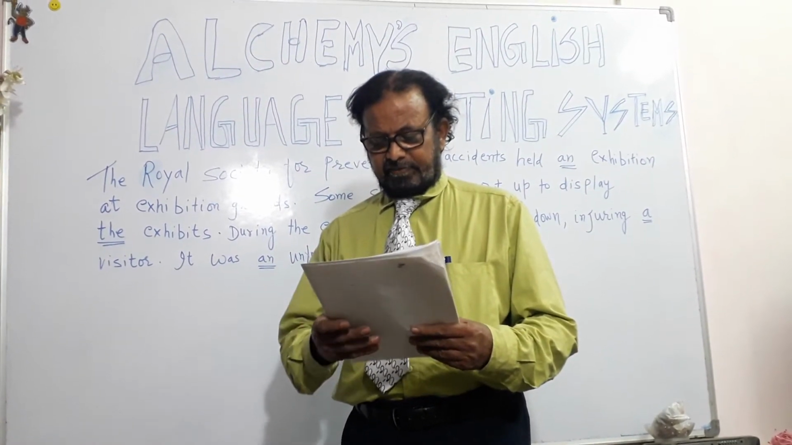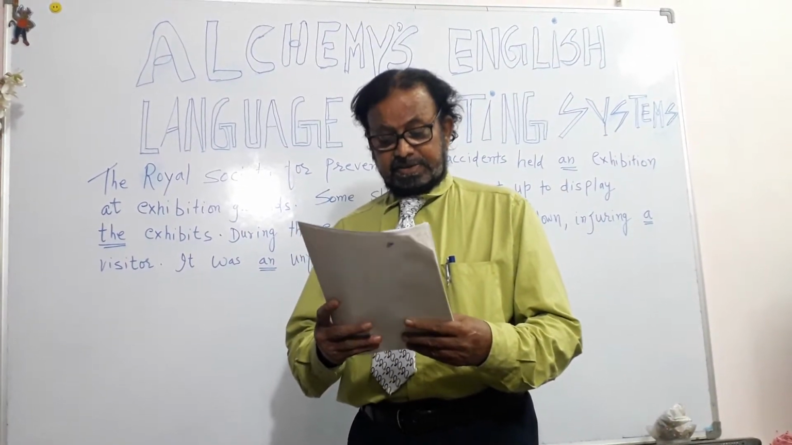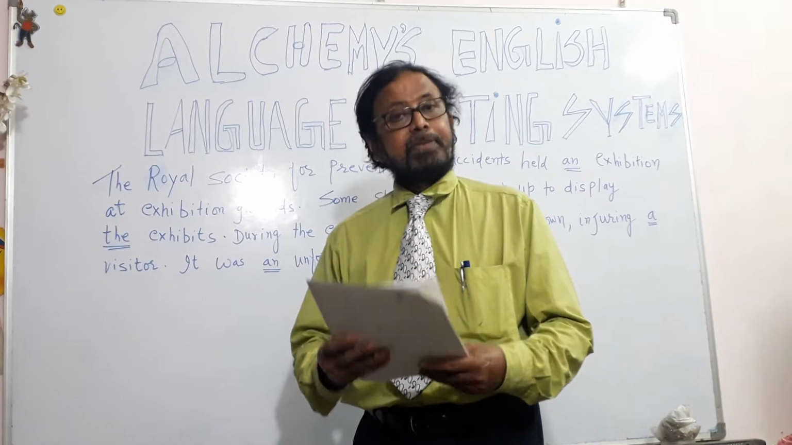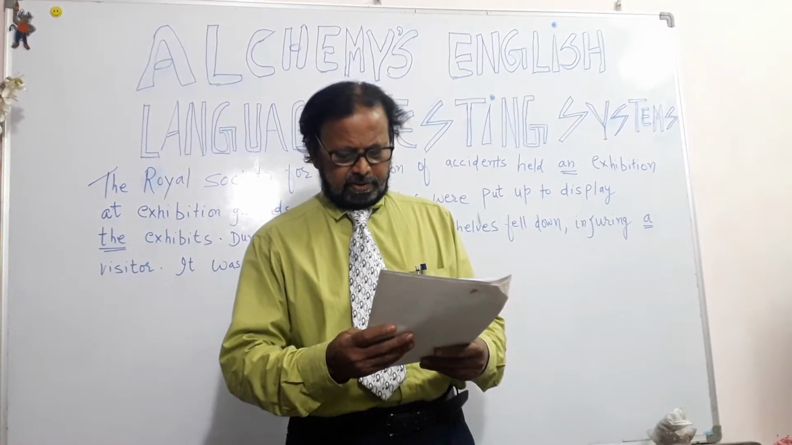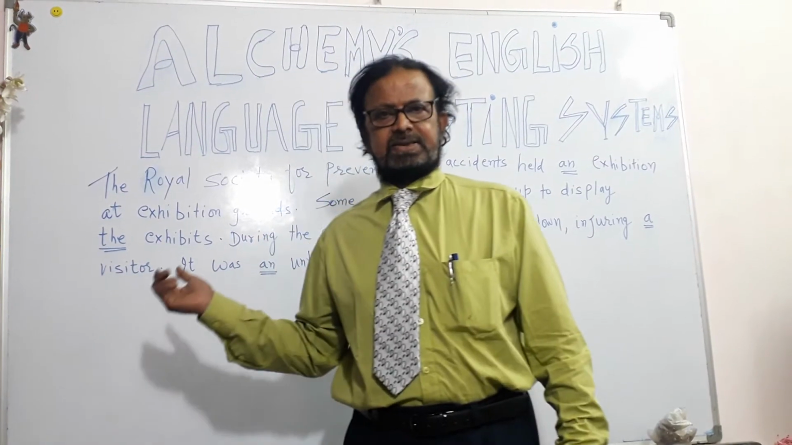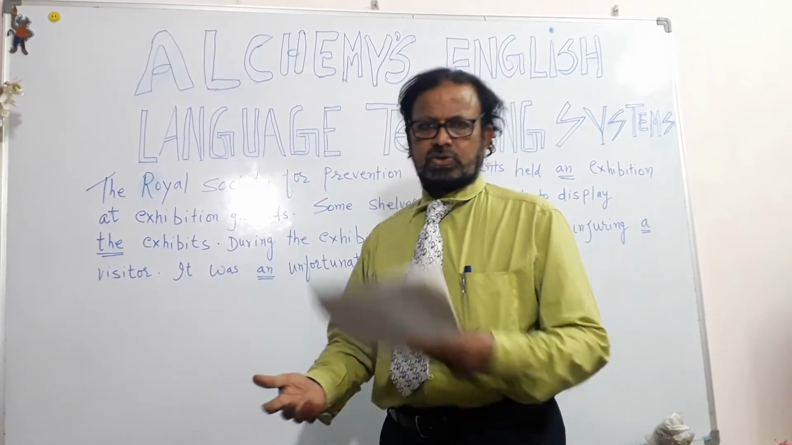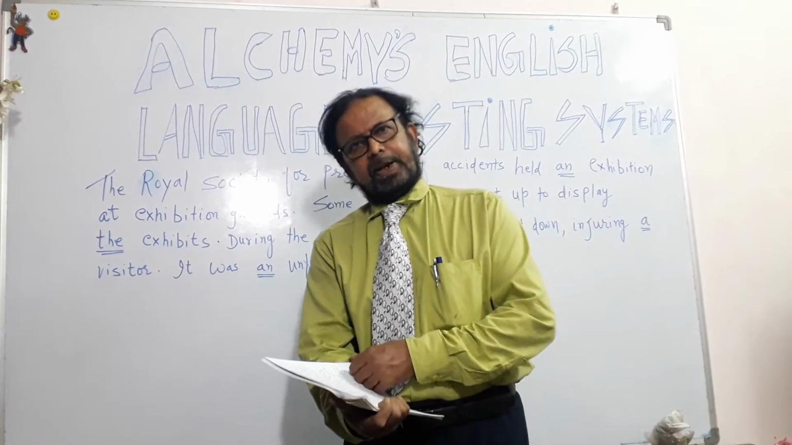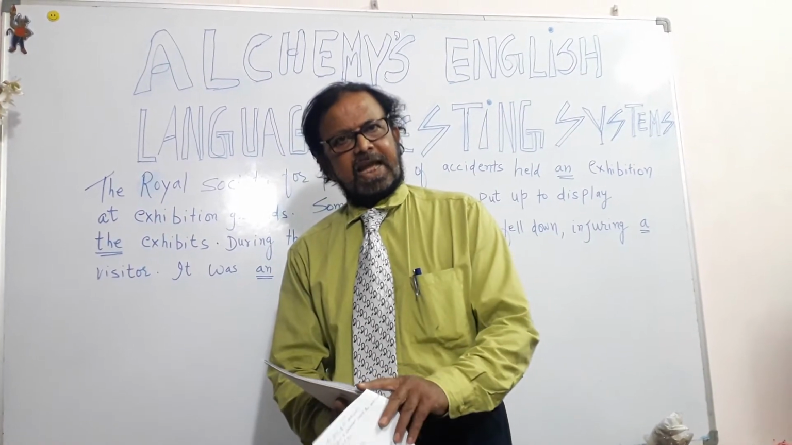We say an exhibition when we mention it for the first time, but after that we say the exhibition, meaning the exhibition already mentioned. We also use a and an as complement when we are describing something. It was an unfortunate incident. In the passage we have one sentence: it was an unfortunate incident, so we use a or an depending upon the sound of the word. If it is a vowel sound, it is an, otherwise a.